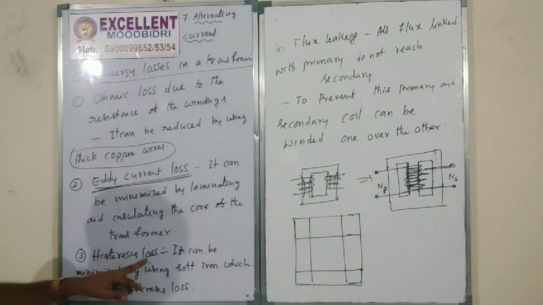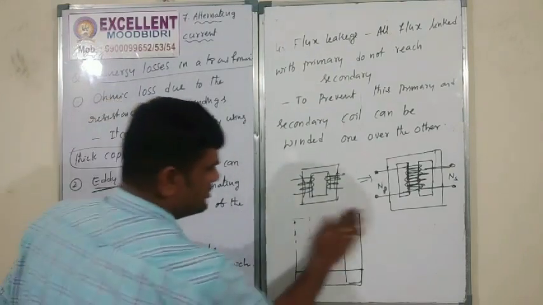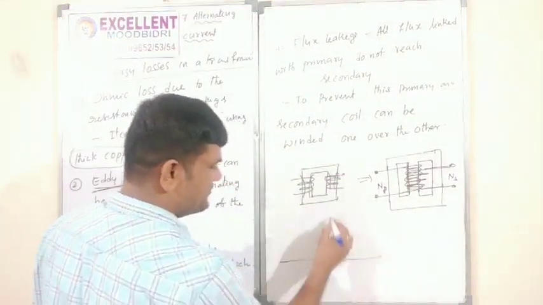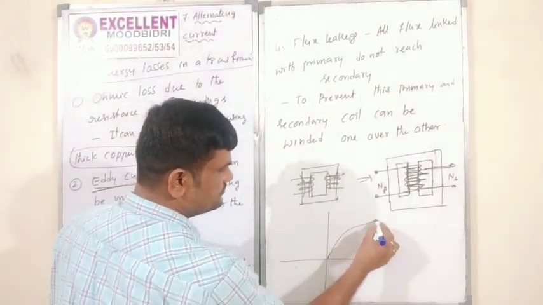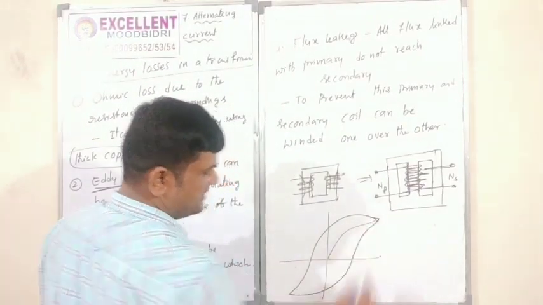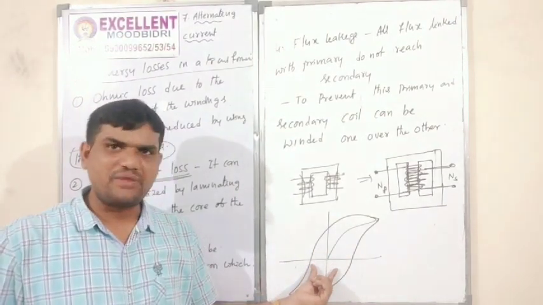Next, hysteresis loss. This is the matter you know already. Hysteresis loss. Correct? Hysteresis loop you know already. Hysteresis loop, correct? X axis and y axis. This is the normal magnetic material.